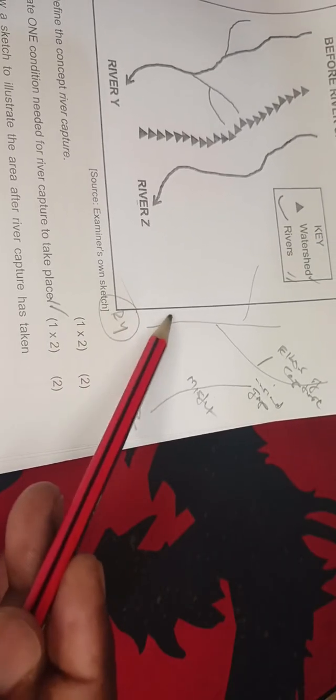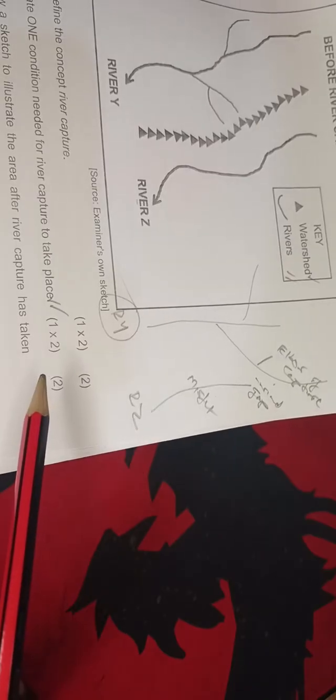2.5.5, what could be the reason? Because it has got increased volume of water. Remember, it has captured this less energetic river. So now River Y has got more volume of water, increased volume of water. That's why now it has been rejuvenated. That's how it has now been rejuvenated. Okay, sharp.